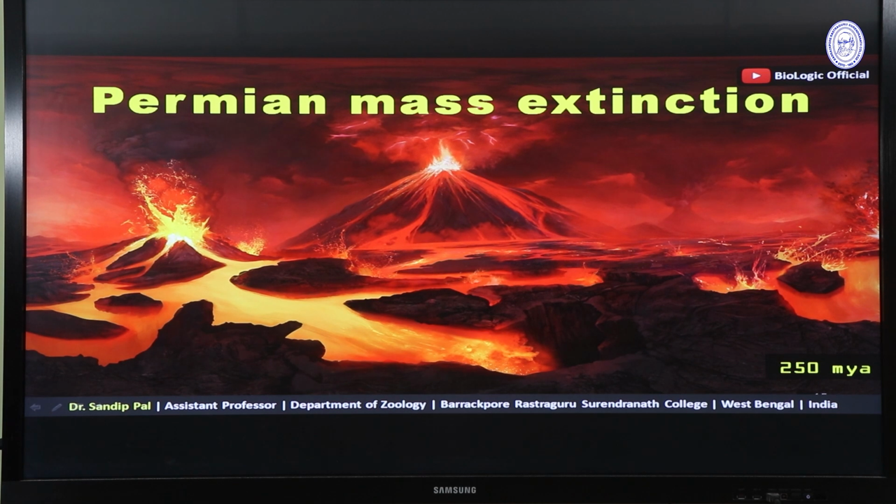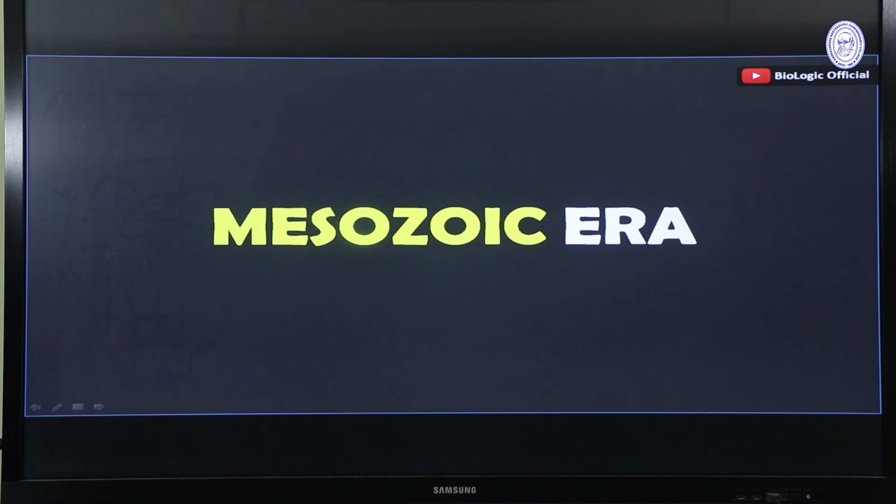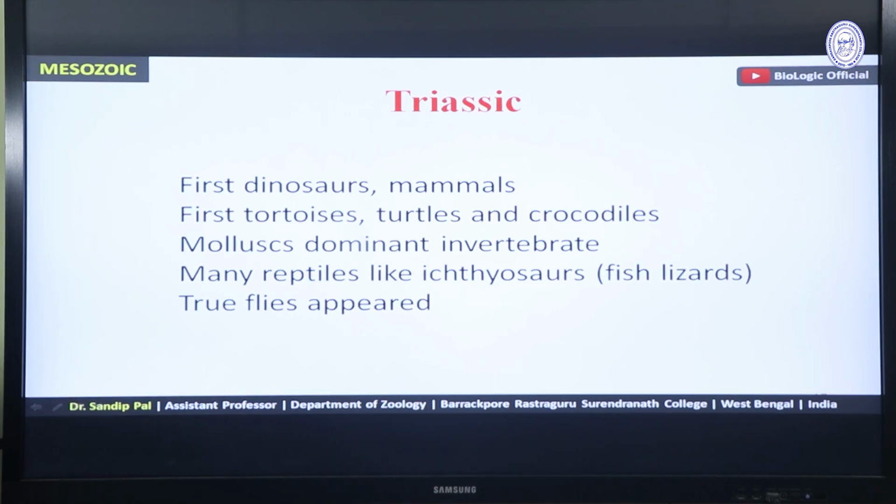So let's next move on to the next era, that is Mesozoic, which starts with the period Triassic. So Mesozoic actually called the age of reptiles, mostly dinosaurs. So during Triassic period, first dinosaurs appeared along with mammals. In that time, mammals were really small in size. First tortoises, turtles and crocodiles.